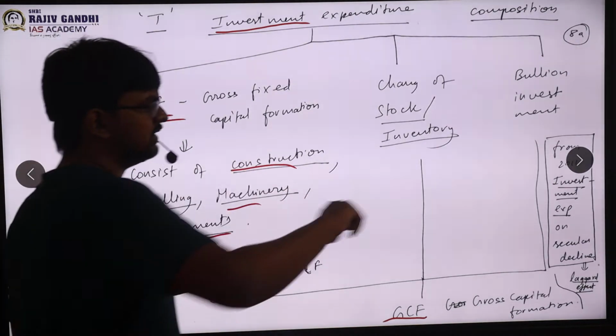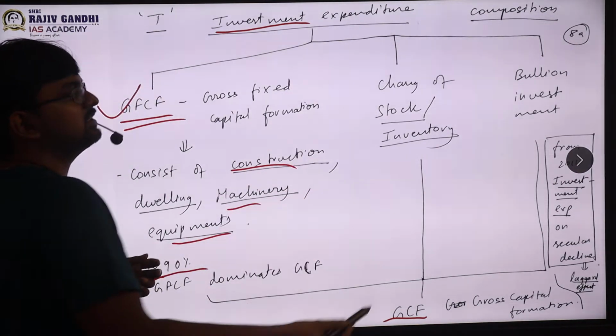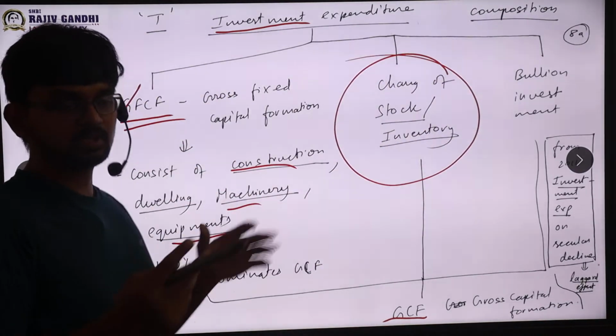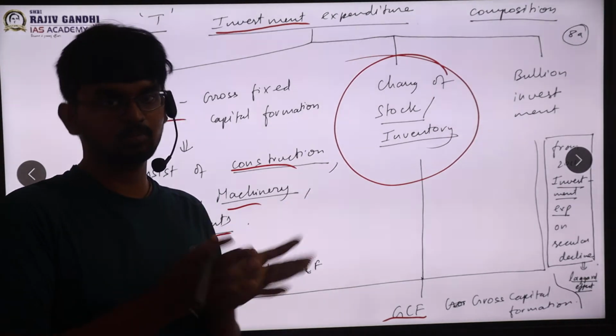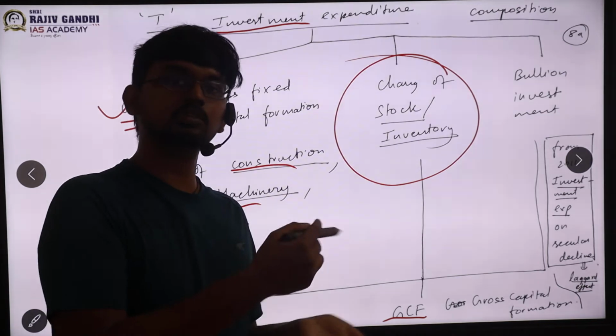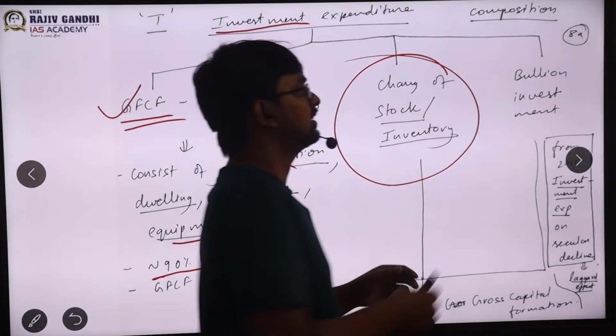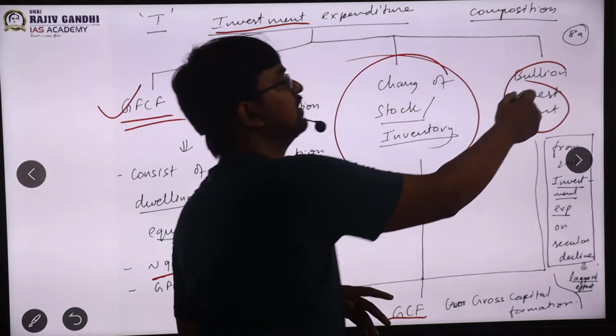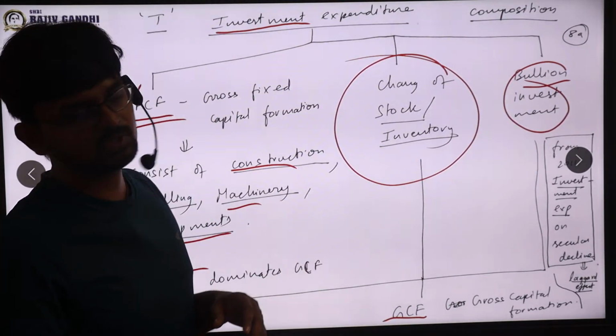Next important thing, apart from that, what are the other things? Next is change in stock or inventory. That means whatever I have produced earlier, I will be having some stock, no? That will also come as my investment, because I've invested. My sales will happen this year, but I produced last year. Those will come under investment. Okay, the last thing is household. They generally invest in what? Gold. Gold is called bullion. So all those are also investments, sir.